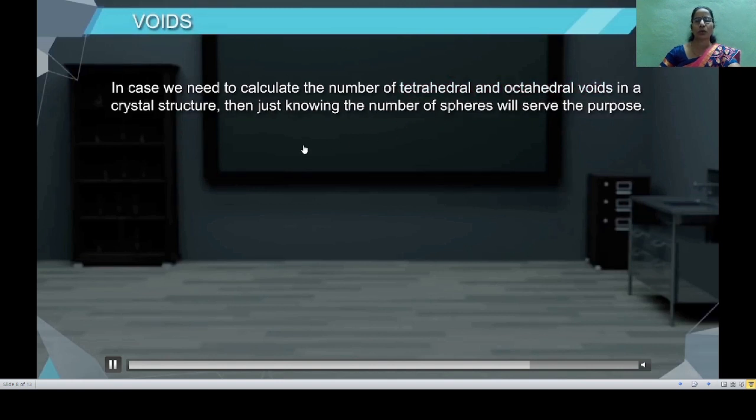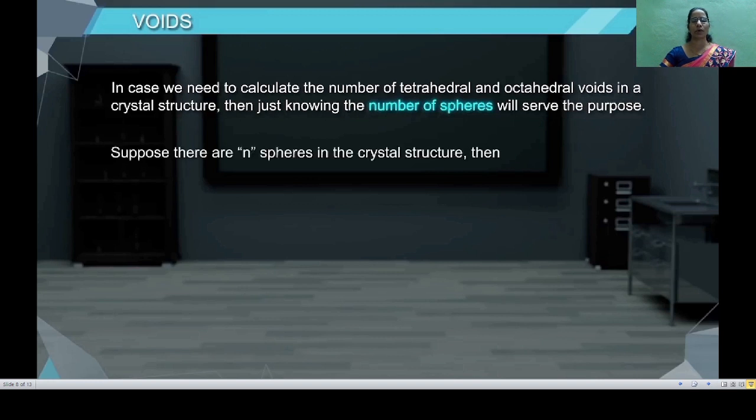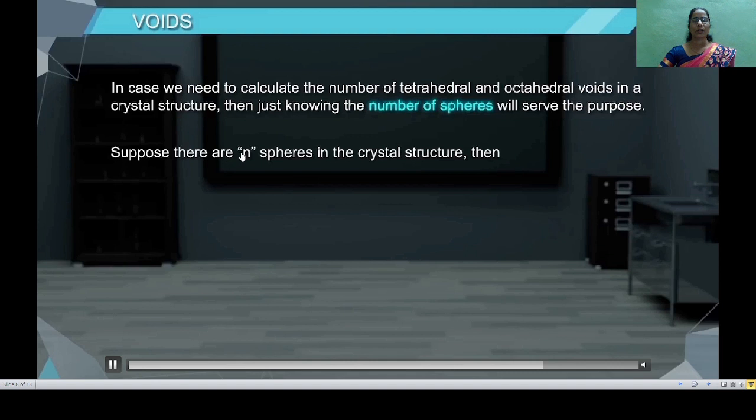So, if the number of spheres present in the given crystal structure is n, then the number of octahedral voids will also be equal to n. That is, an equal number of octahedral voids are formed, but the number of tetrahedral voids is 2n. That is, an equal number of octahedral voids and double the number of tetrahedral voids are generated.